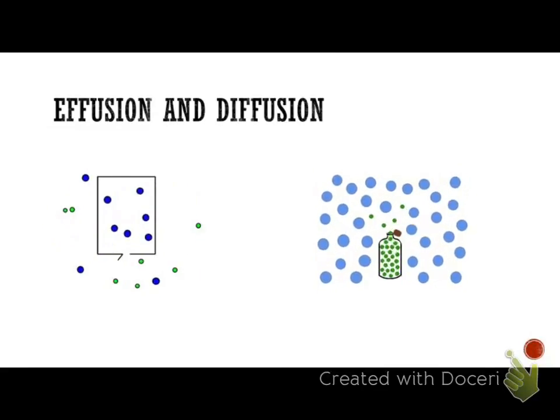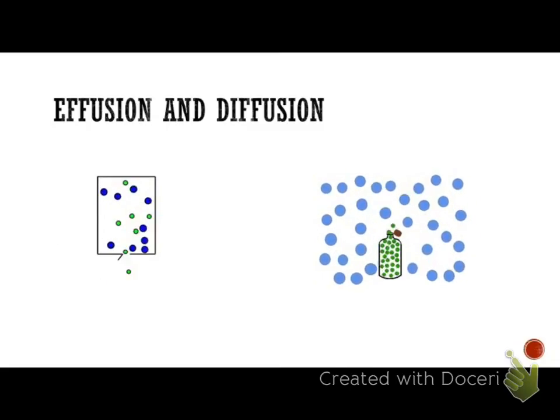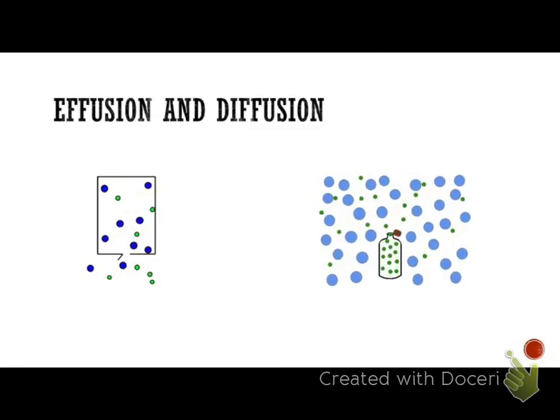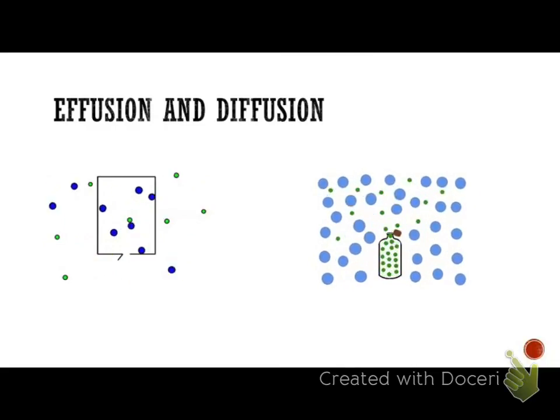Last unit for gas laws, and we're going to talk about it very quickly. It should be a very quick lesson, and that is effusion and diffusion. These are two examples of effusion and diffusion, so let's go on and talk about them.